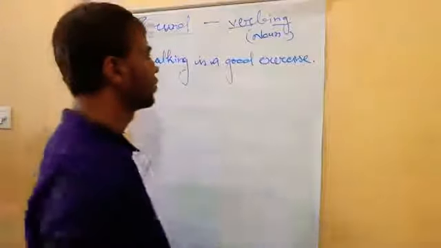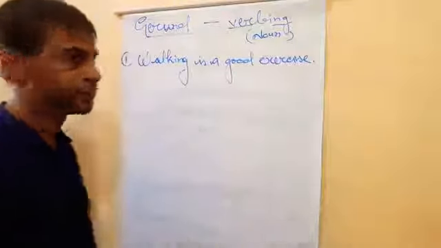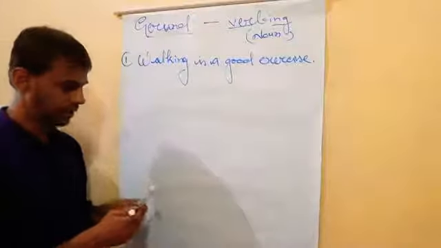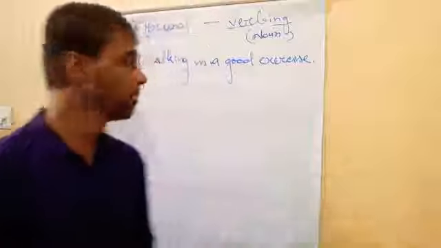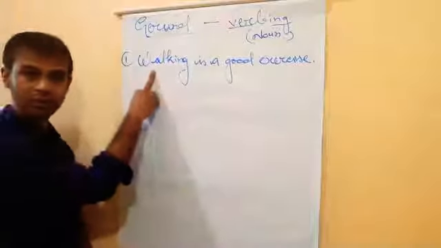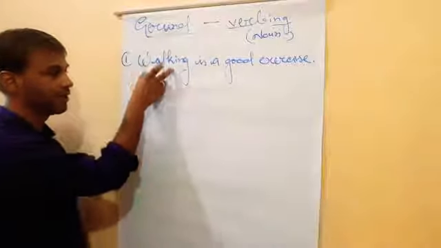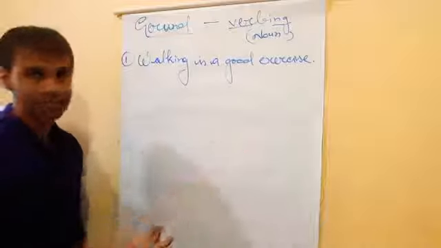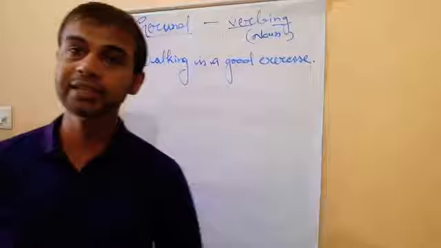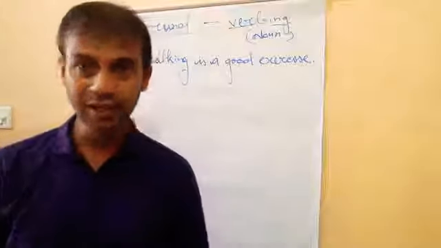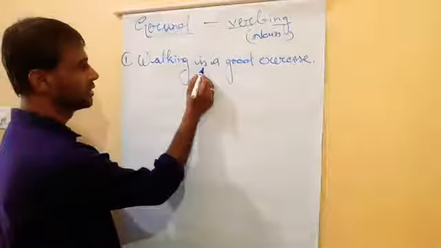Walking is a good exercise. Now just see. Walking is the verb, na? Walking is a verb, but here it is working as a noun, because at the starting part, see, what is the good exercise? Walking. So here walking is what? Walking is working as a noun. Clear na?